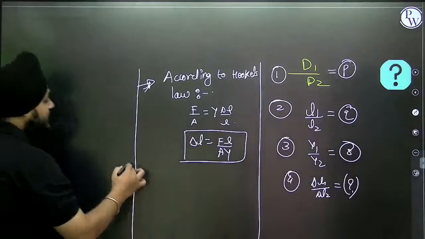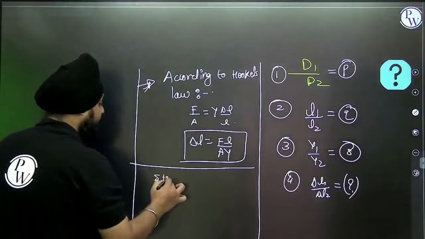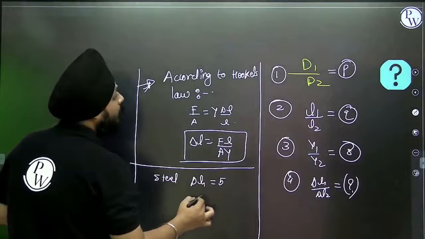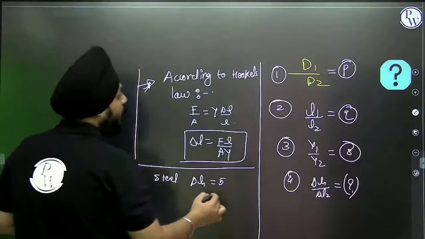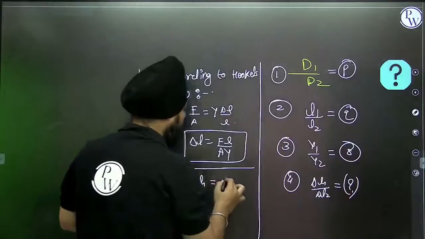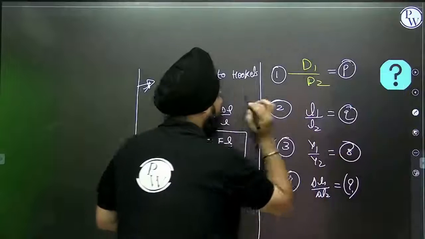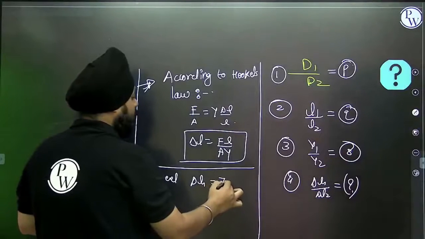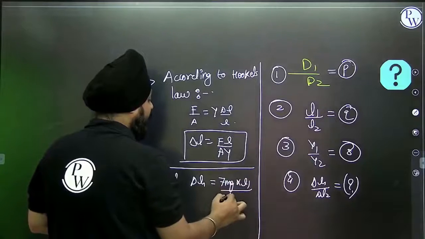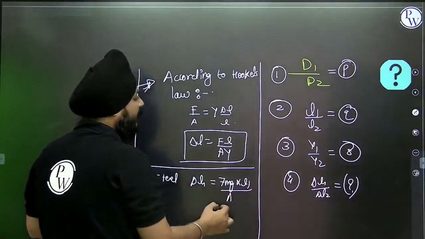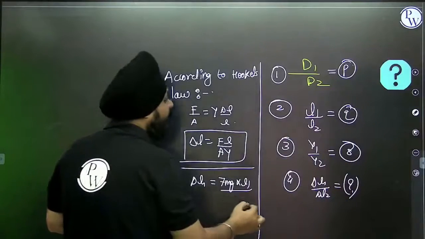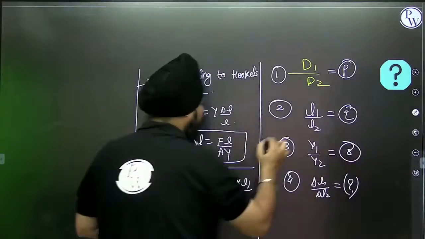So can I say for steel, delta L1 is equal to 7 mg into L1 by area? Can we replace the area of the cross section as pi d square by 4? Yes.